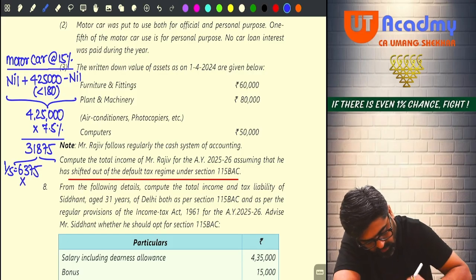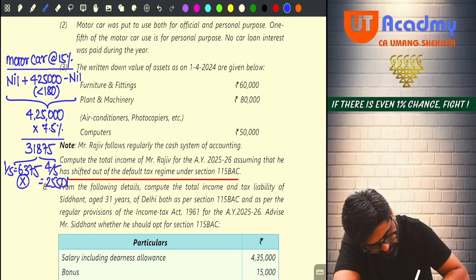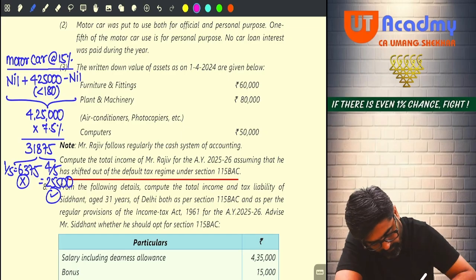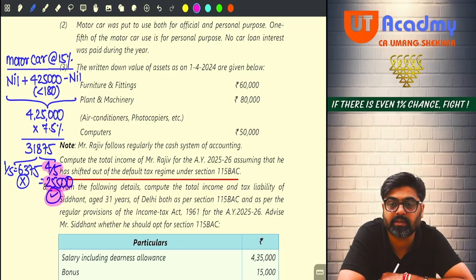That will not be allowed. Okay. But 4/5, which is how much? 25,500. That will be allowed as a deduction.